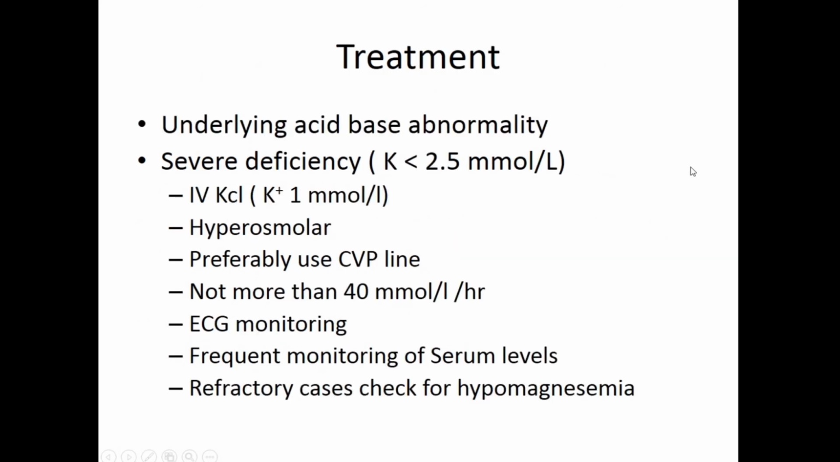So what about treatment? You can correct the underlying abnormality if there is severe deficiency because of loss. Like for our case, it was loss because of excessive sweating and dehydration. Then you give potassium correction. Always give potassium correction IV if the levels are less than 2.5.